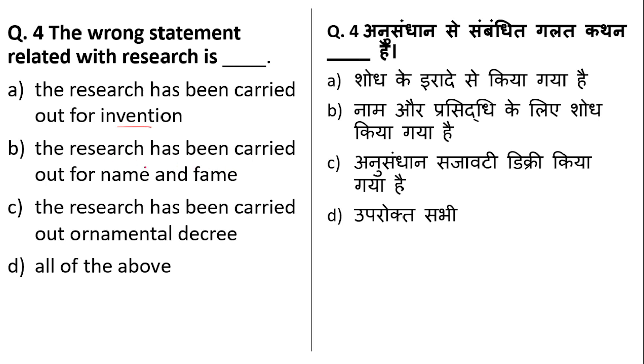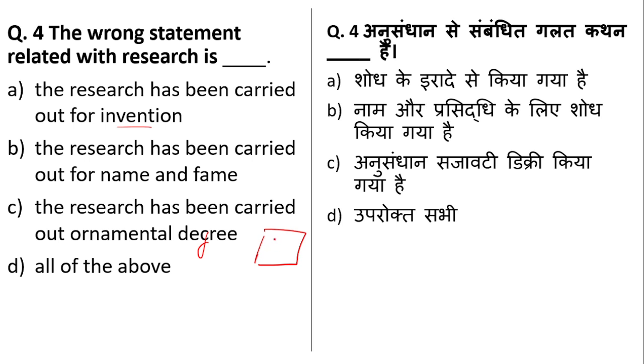The researchers have been carried out for name and fame, means for popularity. No, that is not right. Research is not for name and fame. Research has been carried out for ornamental degree, means do you think a researcher is doing it to get a particular degree and show?